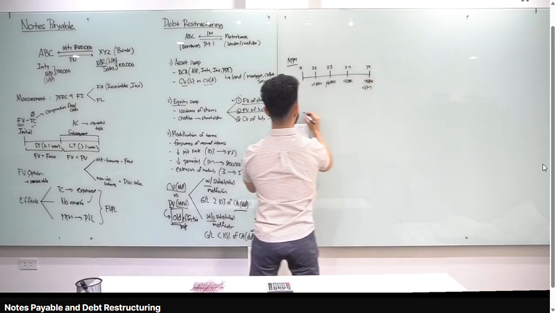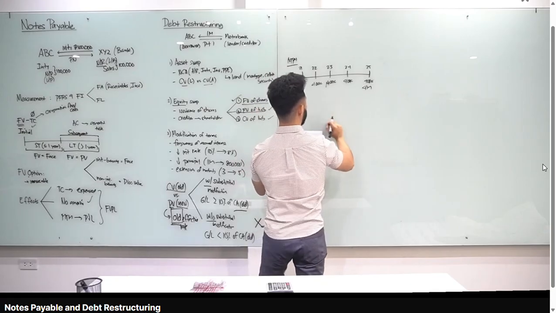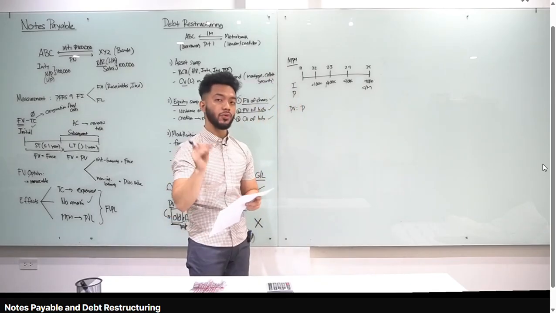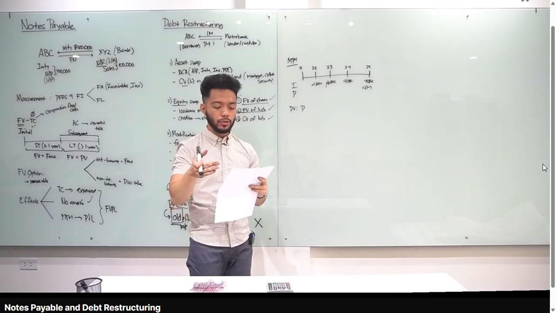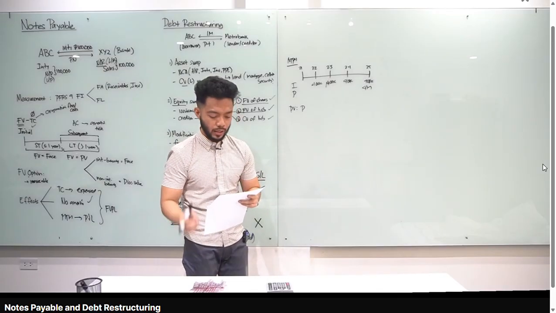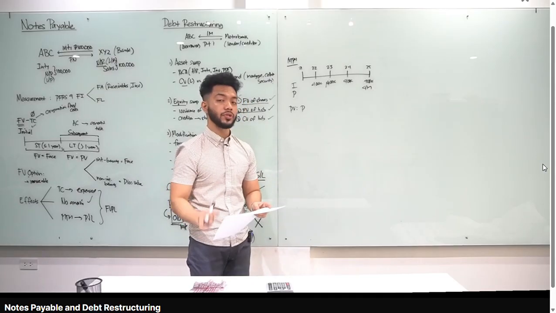Okay, so, let's compute the present value. Doon muna tayo sa principal. Principal natin, 4 million, multiply natin by, magdi-discount tayo. Ang tanong ko sa inyo, class, anong rate yung ipandi-discount mo? Dalawa yung binigay sa atin. Kung mapapansin mo dun sa first part of the problem, notes payable due December 31, 14%. And then may binigay sa third bullet, new interest rate, 10%. Ano yung pandi-discount mo? 14% or 10%?